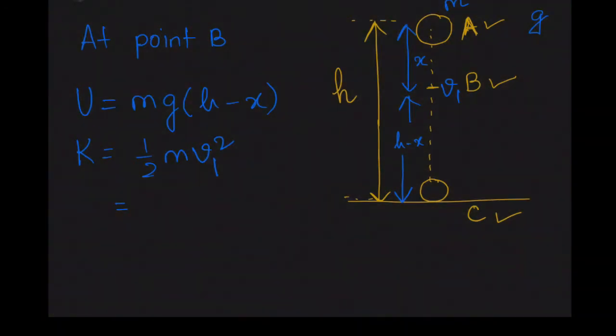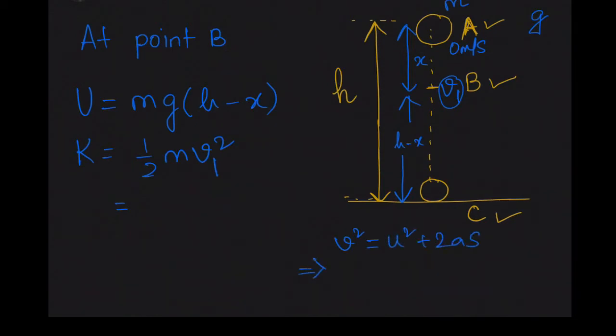See here, when the body was at point A, its velocity was 0 because it was a free fall case. We just dropped the body, so at point A your velocity is 0, and at point B I am saying velocity is v1. Now we will apply this formula: v square is equal to u square plus 2as.